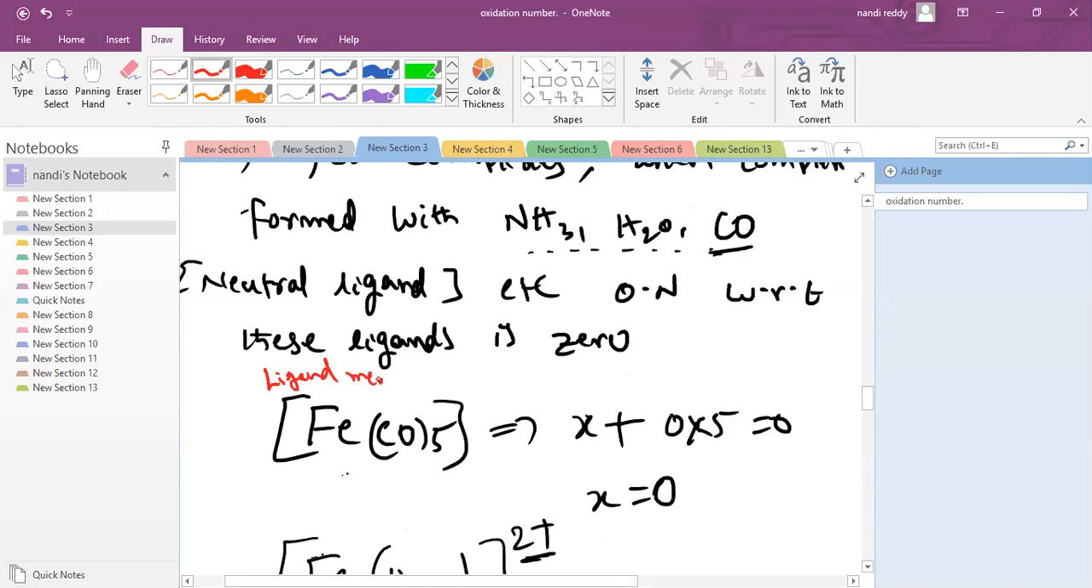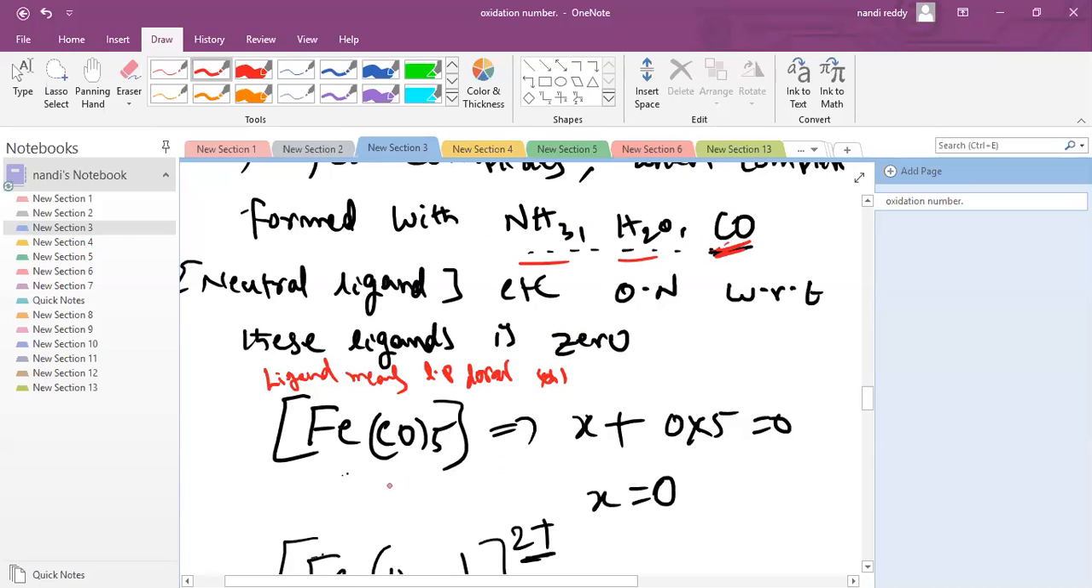Ligand means lone pair donor or Lewis base. Write lone pair donor first. Here carbon monoxide, H2O, ammonia, these are ligands. They can donate, they can form complexes. With respect to these, the oxidation number is 0.